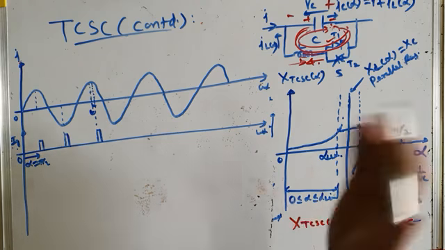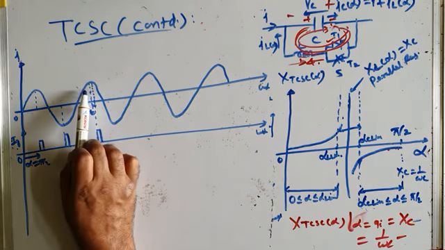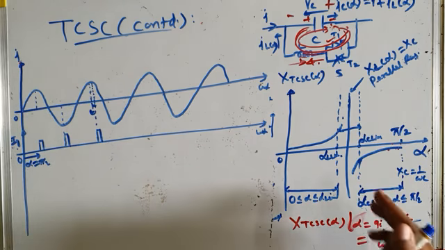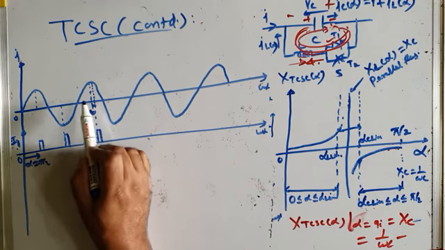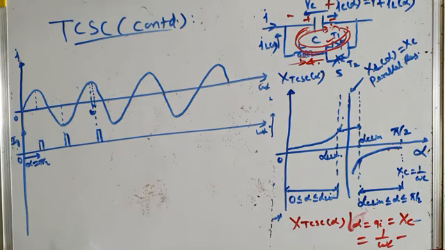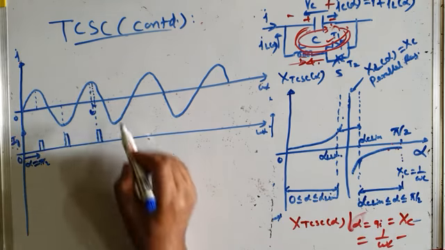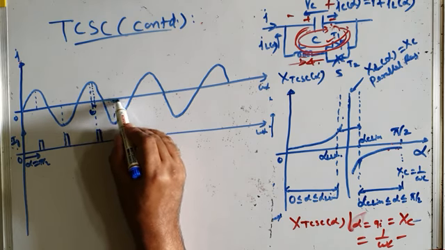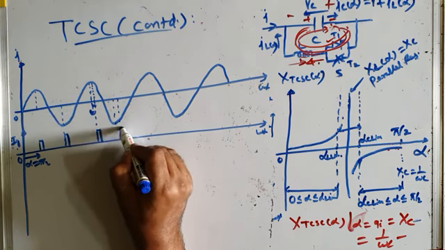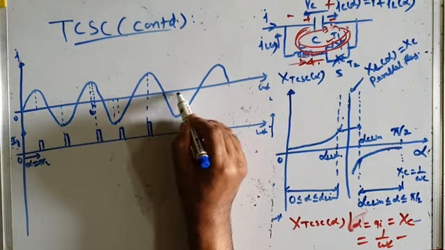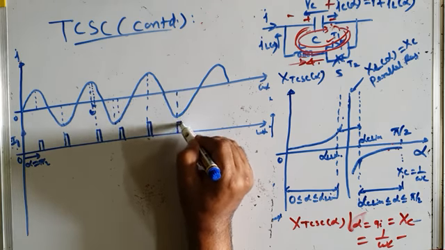If you want to increase the voltage across the capacitor, you have to advance the firing. You have to make alpha less than 90 degrees. And if you want to decrease the capacitor voltage, or you want to decrease the capacitive reactance, you have to retard the firing of TCR. Instead of firing it here, you have to fire it after the peak. Similarly, here also you are retarding it, after that you fire again at the normal peaks to maintain that capacitor voltage.